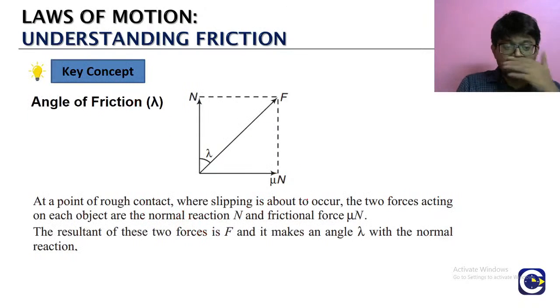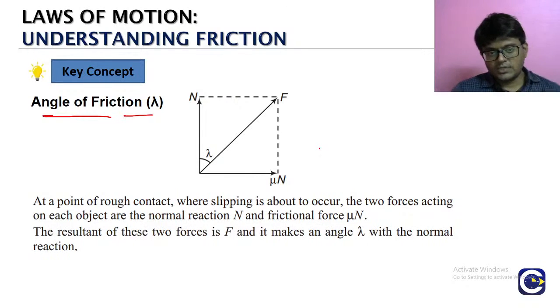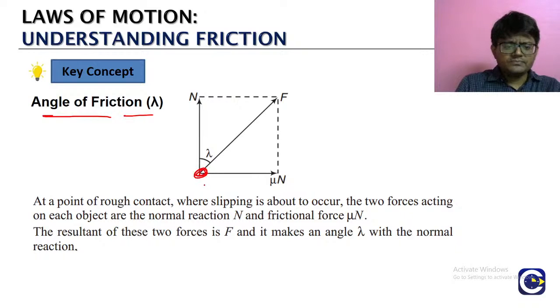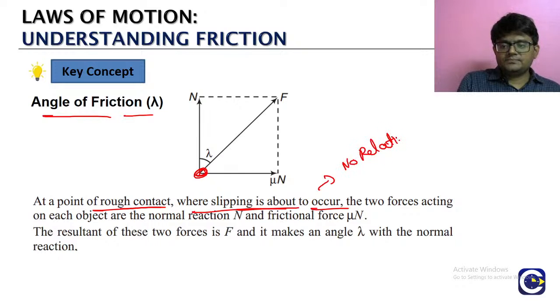இதுக்கப்புறம் என்ன தெரியுமா? We have those two very important things. ஒன்னு angle of friction. ரெண்டாவது there is one more thing called angle of repose ன்னு சொல்லிட்டு அந்த ரெண்டு வேல்யூஸ் நம்ம டிஸ்கஸ் பண்ண போறோம். என்னது? Angle of friction. Simple concept தான். Okay, so இப்போ பாருங்க, you have the point of rough contact. So between two surfaces we have the rough contact where slipping is about to occur, means no relative motion yet. இந்த ரெண்டு surface நடுவுல there is no relative motion yet.